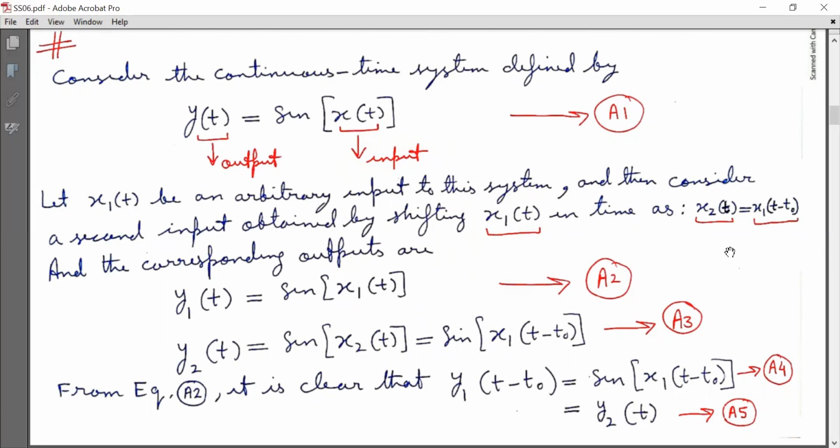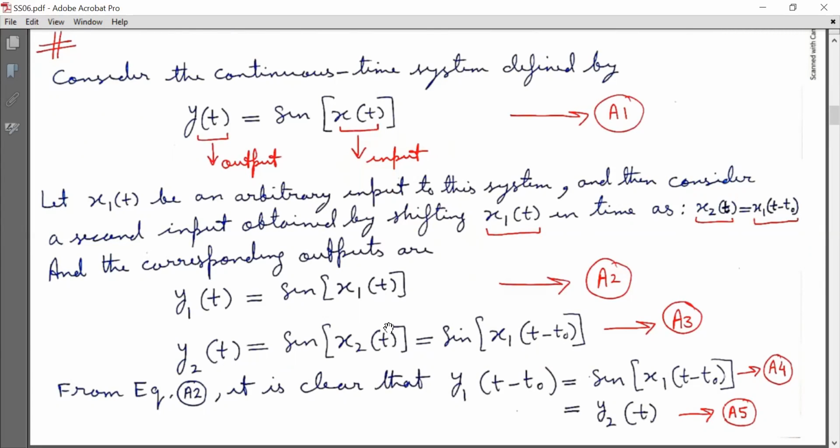Now we have two inputs, x1(t) and x2(t), and we will give these inputs one by one to the system and check the output. So the corresponding outputs are y1(t) equals sine of x1(t) when x1(t) is the input.